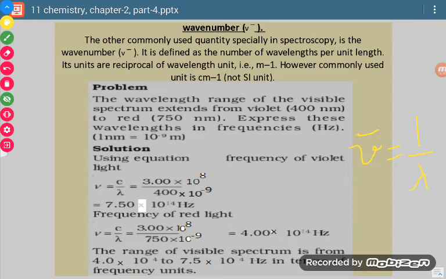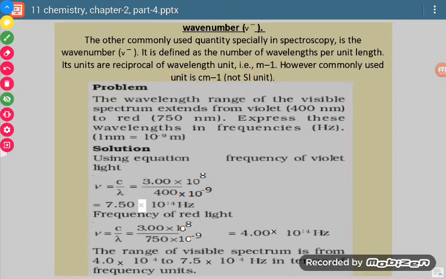Now what should be the units of wave number? Since it is length inverse, its units will be meter inverse. But since wavelength has a small value, we use centimeter inverse, and when we use centimeter inverse, it is not an SI unit. You have to remember this.